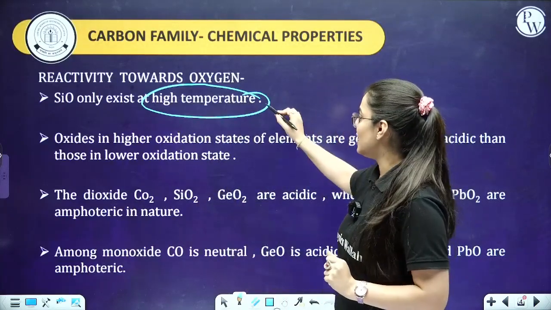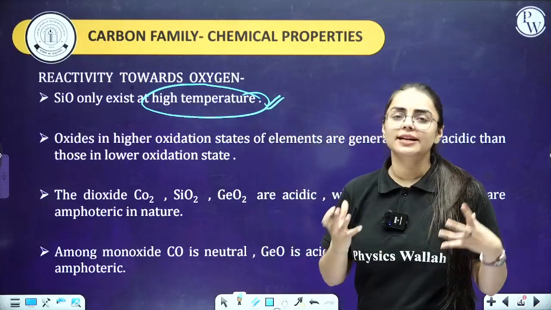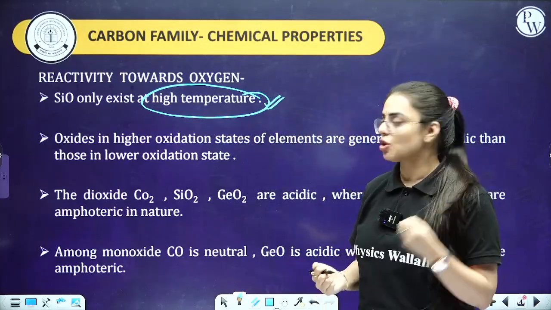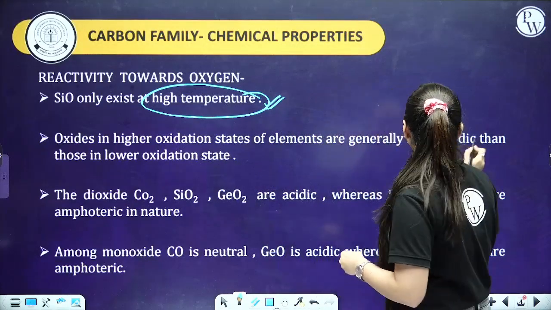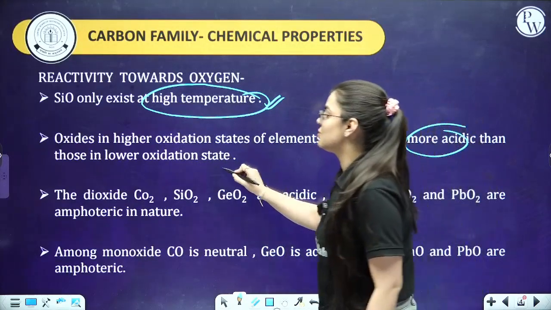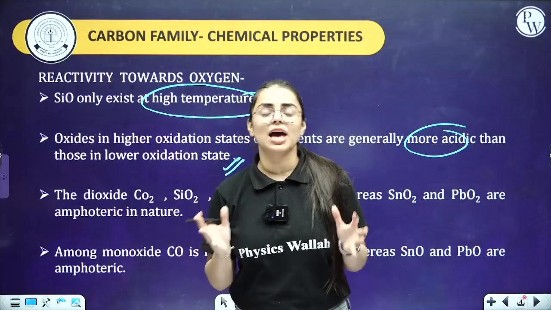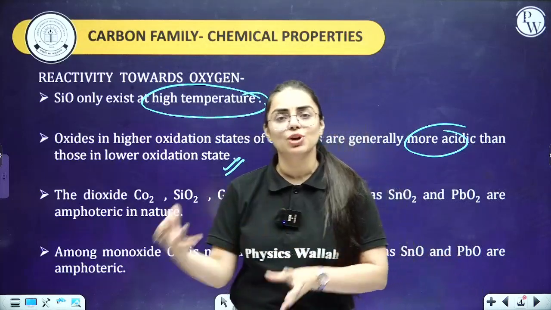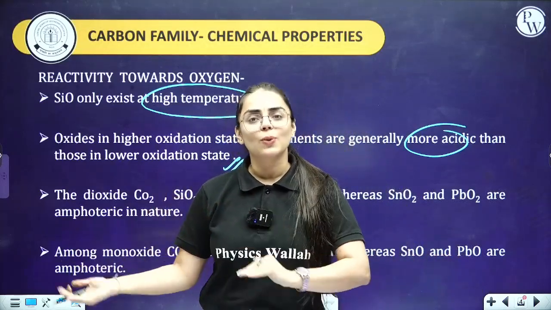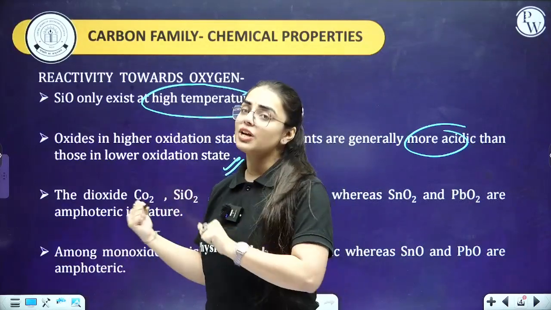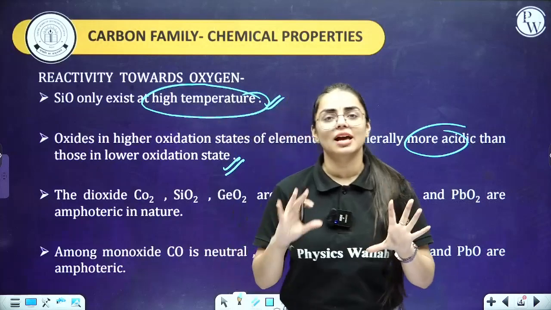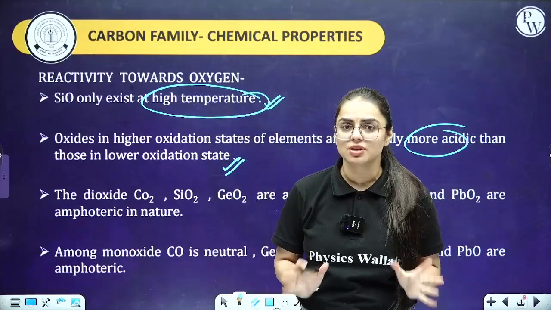So as I have told you, SiO, it is a monoxide of silicon. It exists only at a higher temperature. Let's talk about the next one. Oxides in higher oxidation states of elements are generally more acidic than those in the lower oxidation state. So the ones which have +4 oxidation state will be more acidic than the ones which have a lower oxidation state value. The oxidation state you generally know for the carbon family is either +4 or +2. This is the general oxidation state that we talk about.